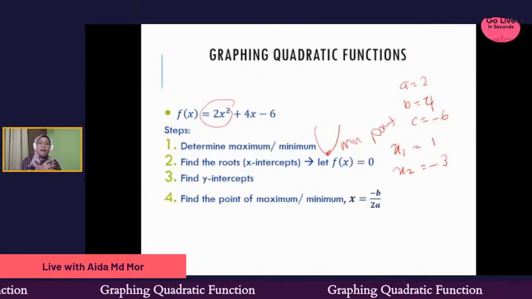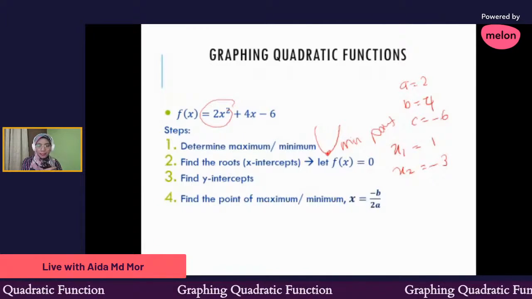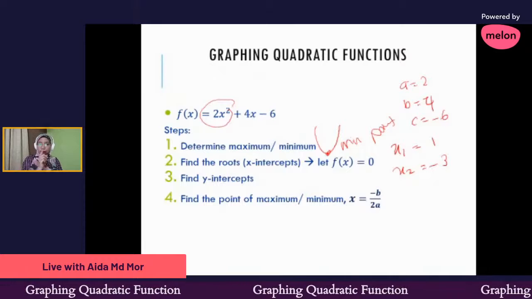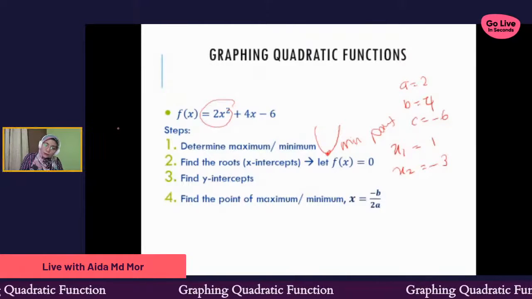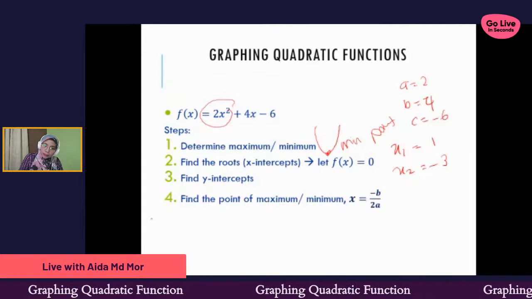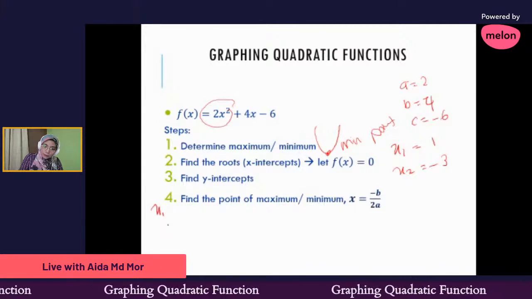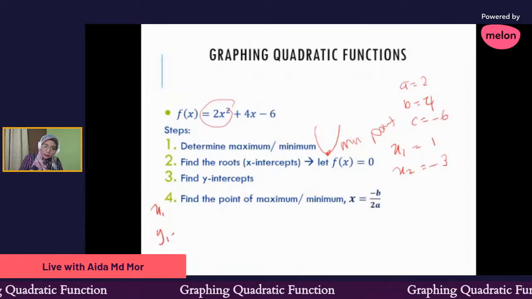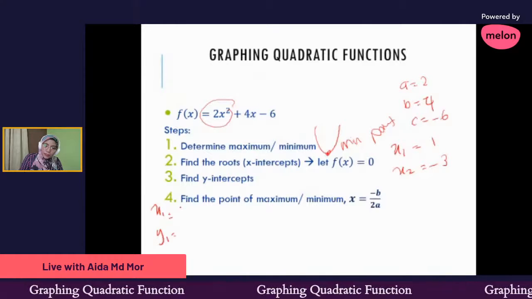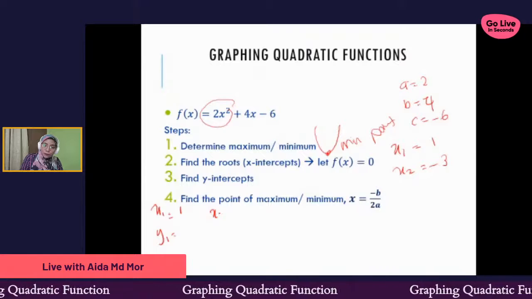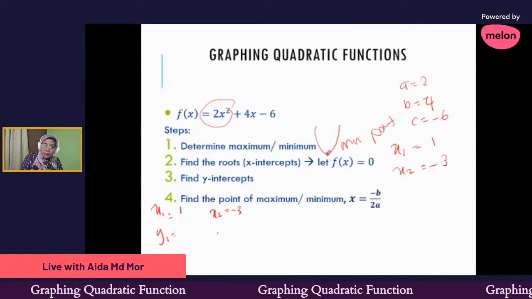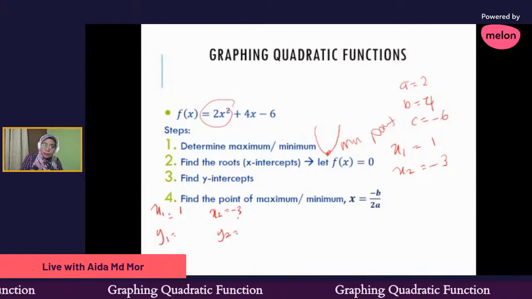Okay, so step 3, we need to find the y-intercept. I will teach you to find the y-intercept by using the calculator. When you already get your x1, meaning that you need to find your y1. So when your x1 equal to 1, you need to find your y1. Your x2 equal to -3, so we need to find our y2.